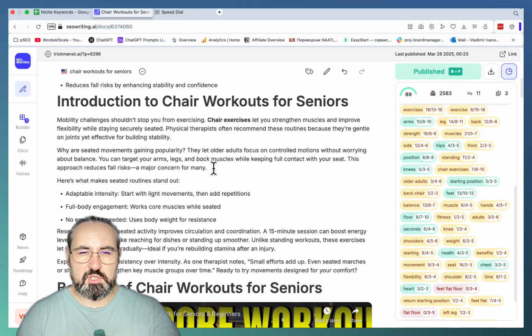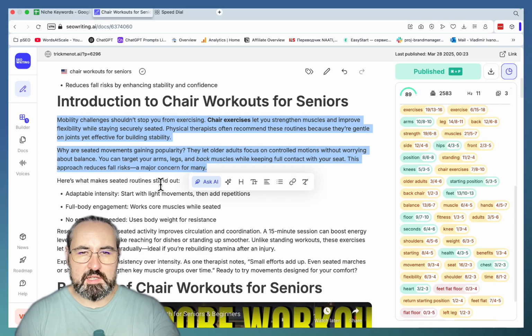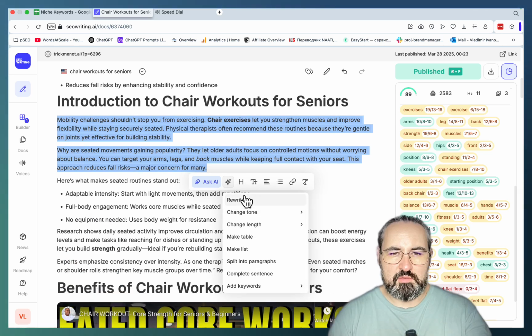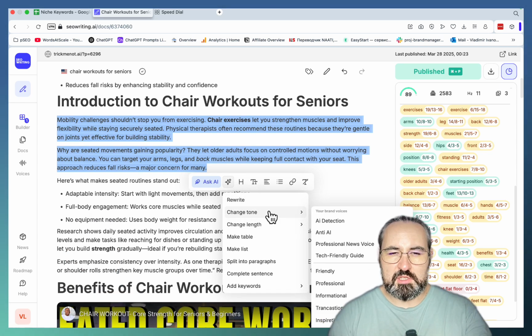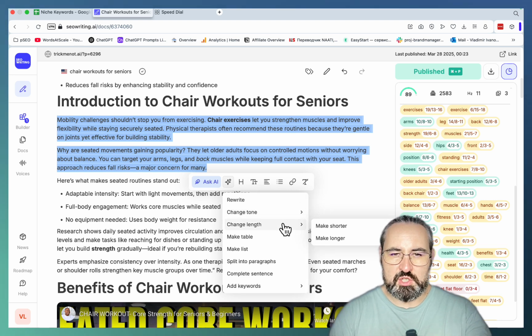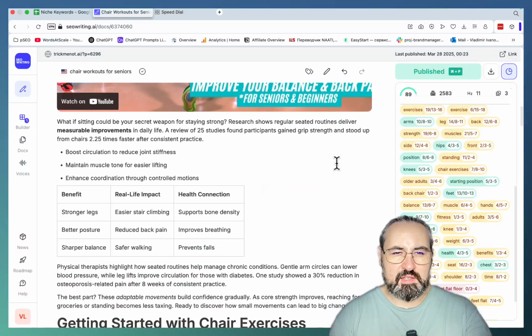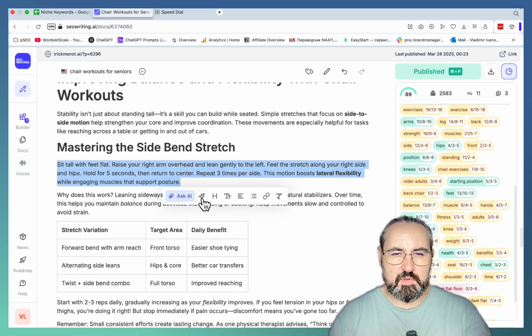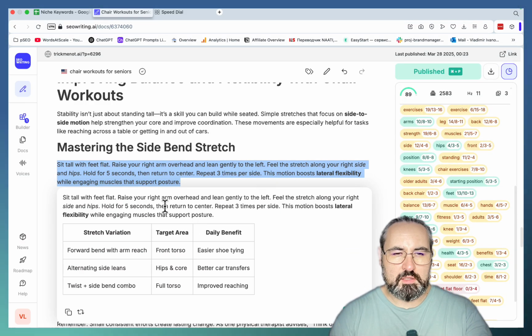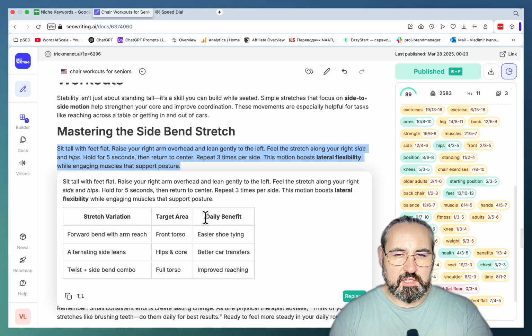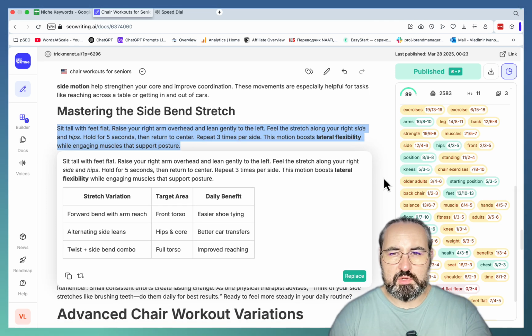And the same goes for the AI editor. If you highlight any portion of the text, you can rewrite it, you can change tone, you can change length. And as you can see, I have my pre-built brand voices. So if anything stands out, I can use my anti-AI detection or AI detection brand voices. I can change length to make it shorter or longer. I can create a table. So let's do that. Let's find something with data. Well, let's try using a table on this one. And we are going to stretch variation, target area, and daily benefit. And it just works wonders.